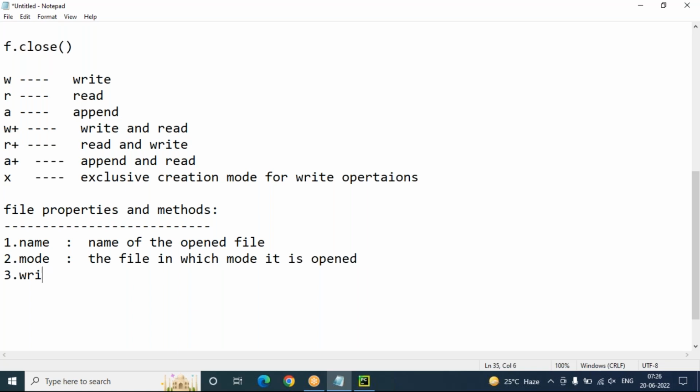Next, writable is a method. This returns true or false. It is a Boolean expression, so it will only return true or false.